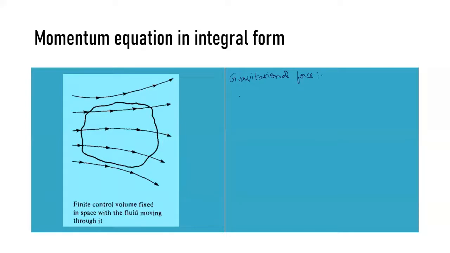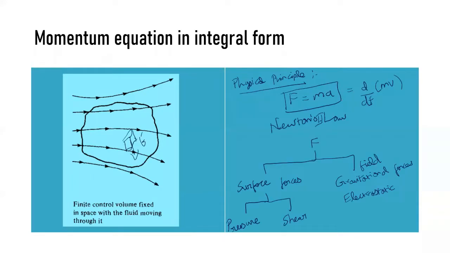For that, my assumption is let f be the gravitational force per unit mass of the fluid. If I am considering a unit mass, in this figure I have marked a unit mass, and f is the gravitational force acting per unit mass.